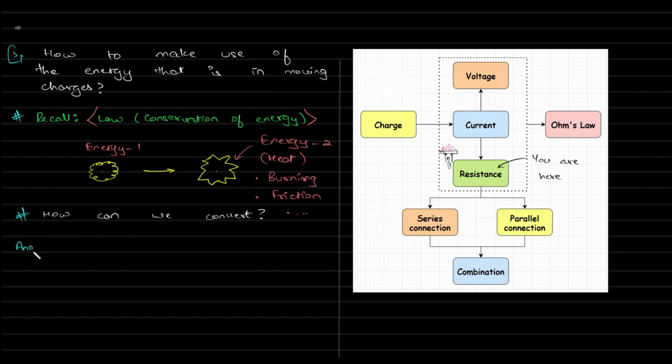So the big answer, the big word, the big shout out is resistance. This is how you convert energy from one form to another form. Wherever you're talking about, this is how it gets converted. So the question is, what is resistance? The detail of it is in the next set of videos.